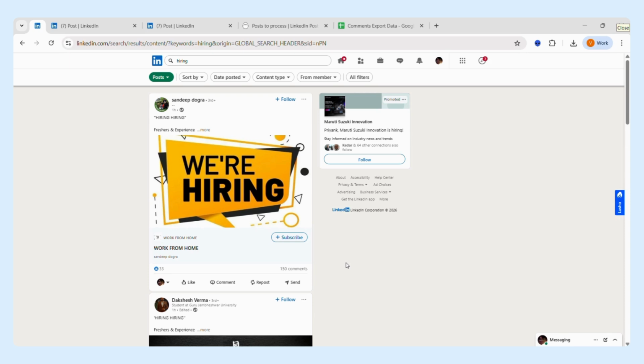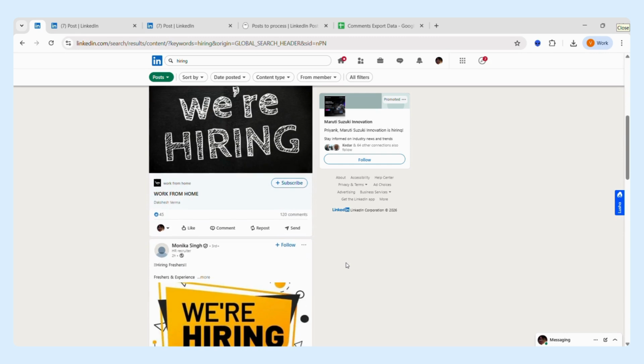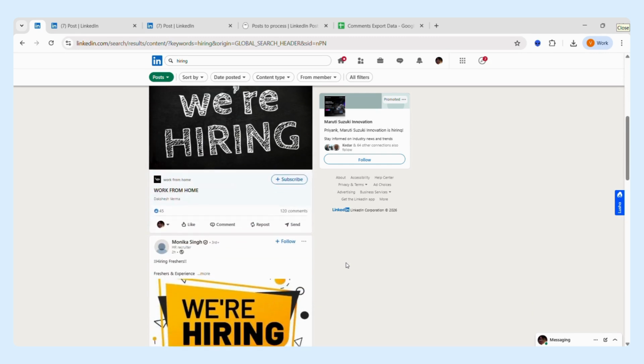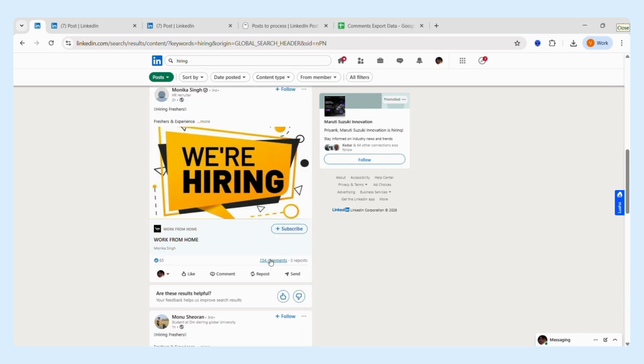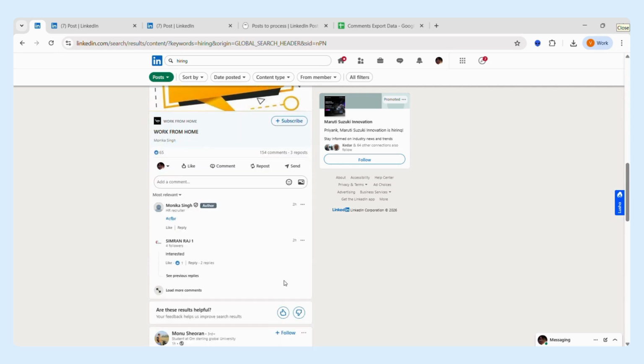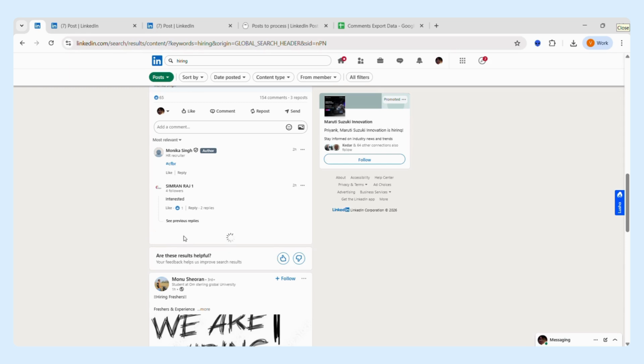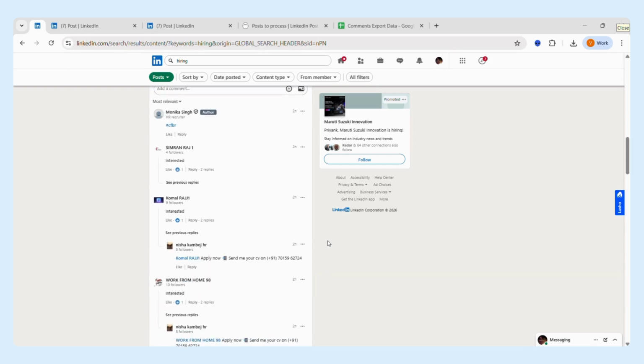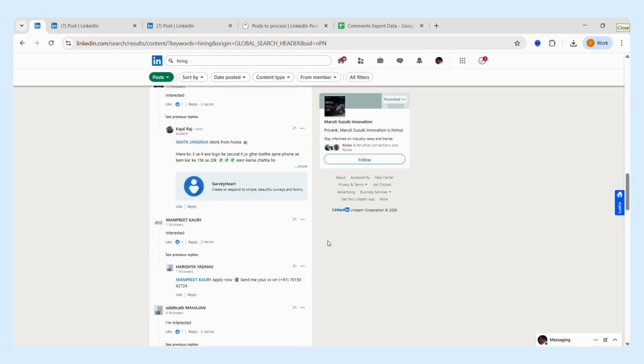So many times LinkedIn as a platform promotes hiring posts a lot through its algorithm. So as you can see over here, there are posts with 150, 120 comments. And these are all people who might have shown interest that, yeah, I'm interested to apply for this. And these people become my active candidates. So this is another use case.